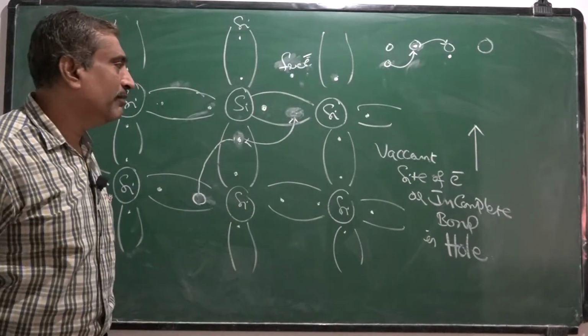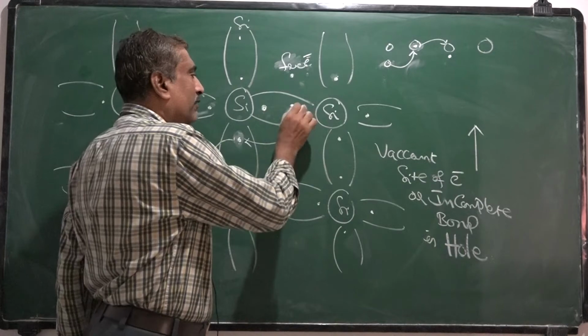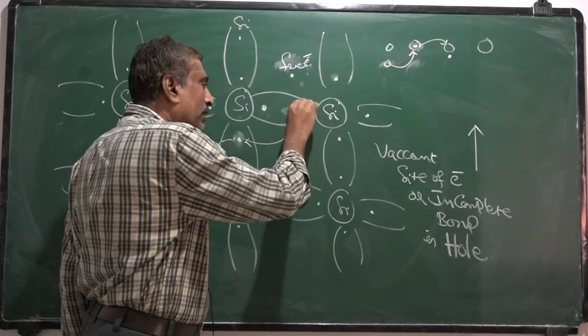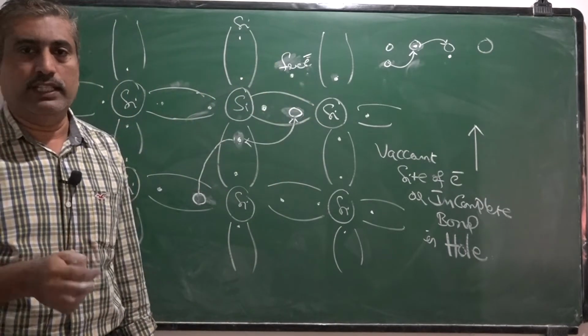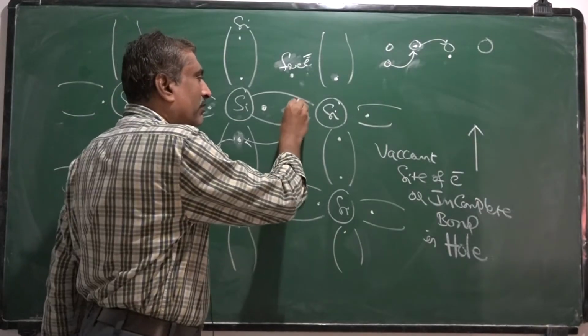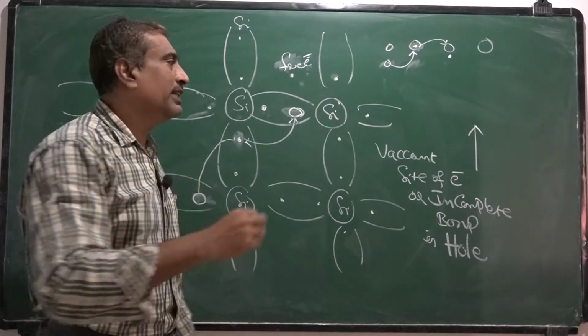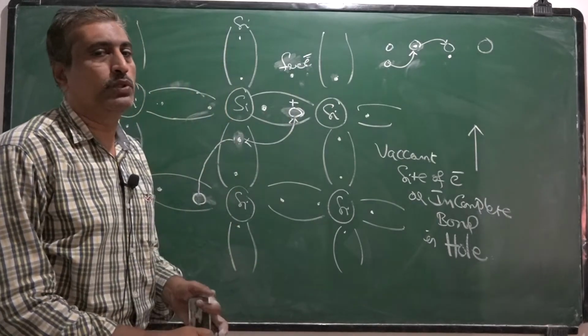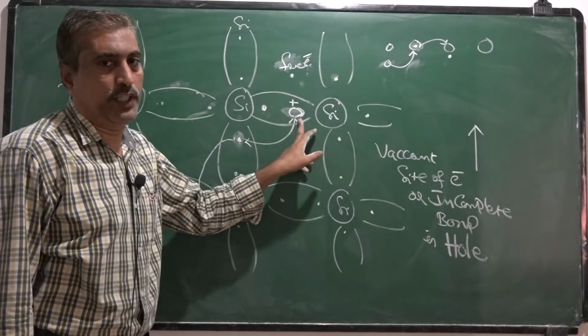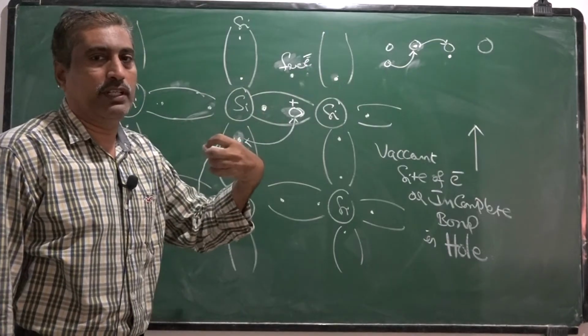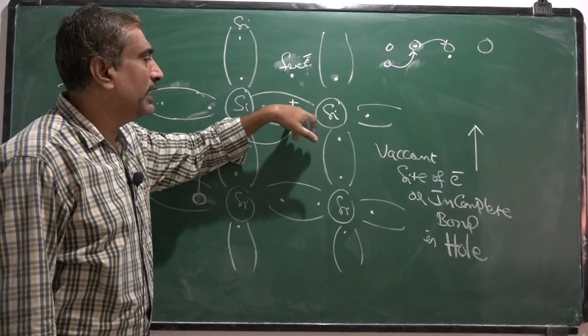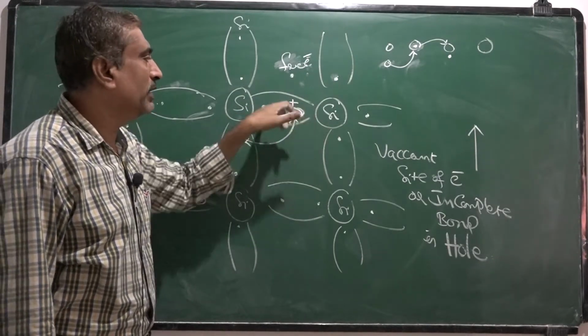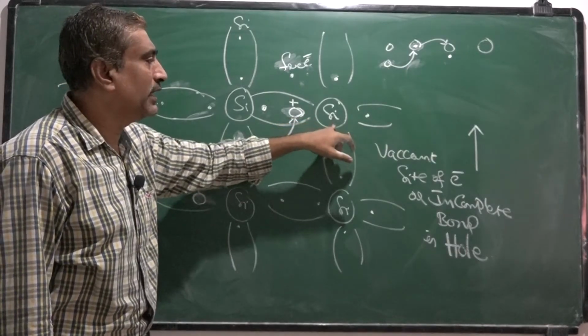This vacant site, or incomplete bond, has an ability of accepting one electron. That means we consider it as a positive charge. Assume that it can accept one electron, so that this silicon becomes neutral again.